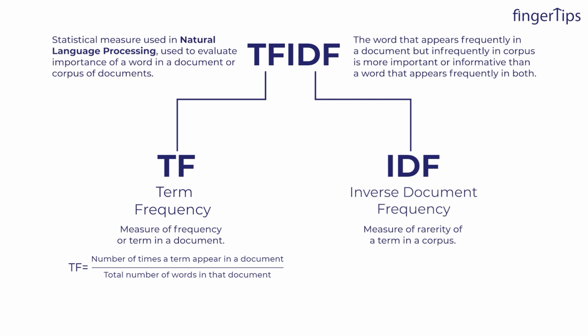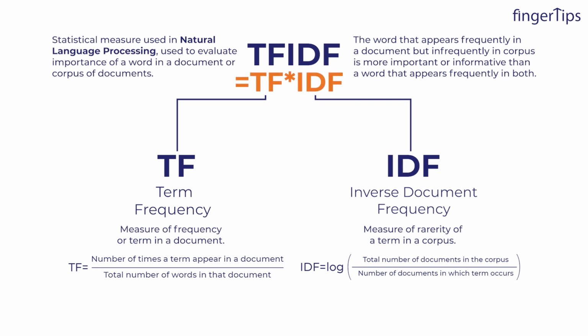And guys, how is it calculated? So the formula for that is logarithm of total number of documents in the corpus divided by the number of documents in which the term appears, right? We will understand these things using an example. So in total, TF-IDF is nothing but the multiplication of both these terms, that is TF multiplied by IDF is equal to TF-IDF.